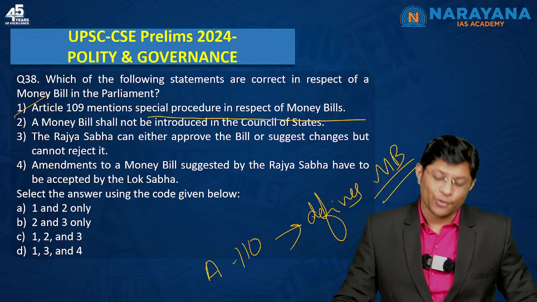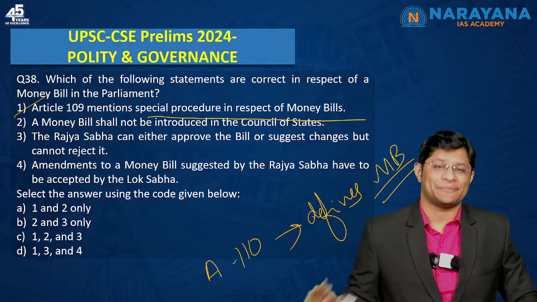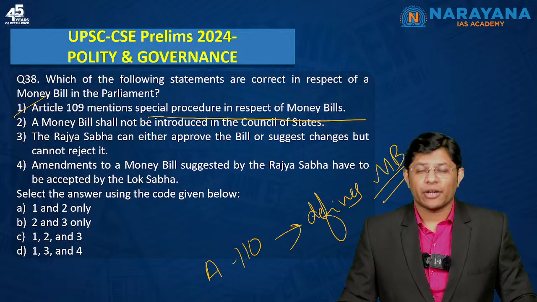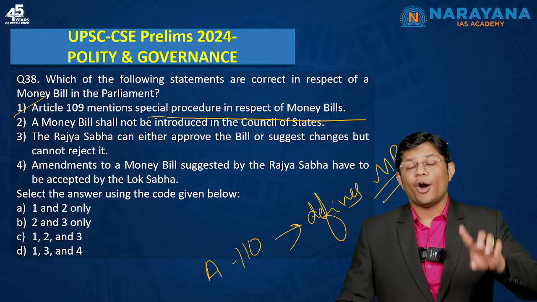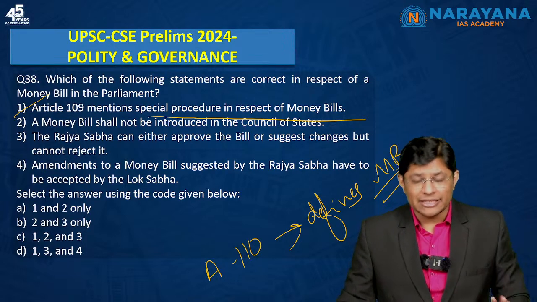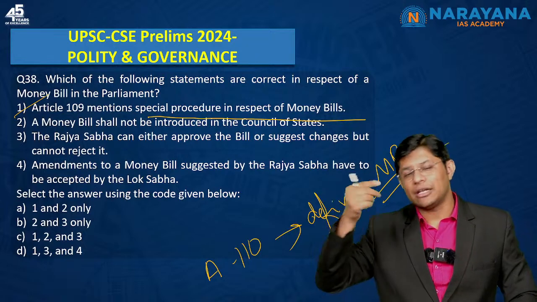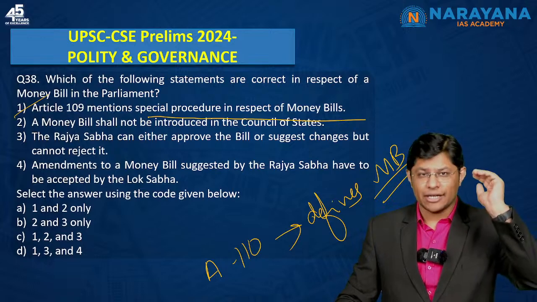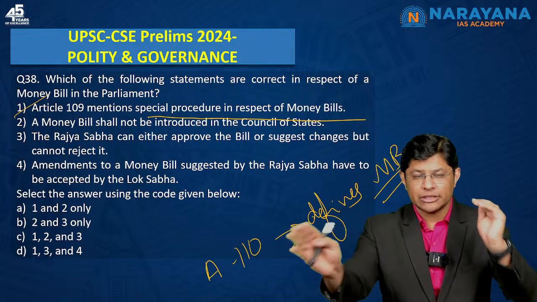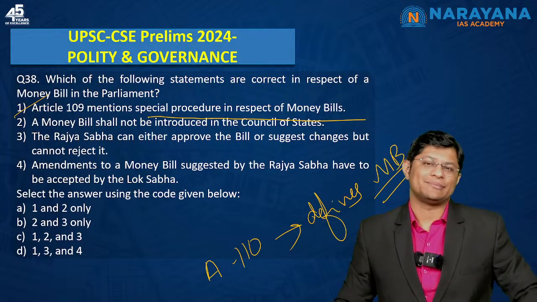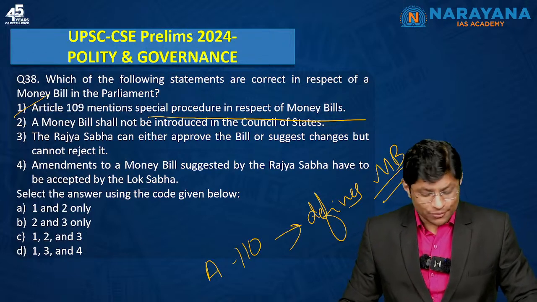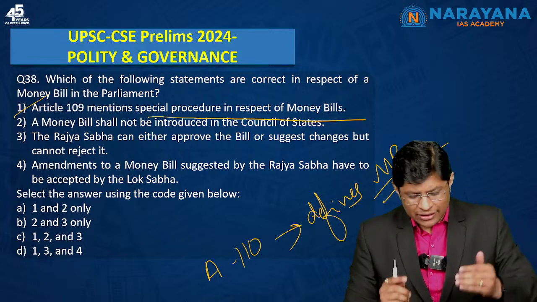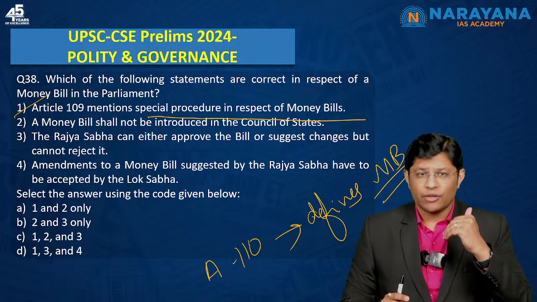Now you can go wrong with this statement. There's a high chance that you might go wrong with this statement. But if you refer to the last page of Indian Parliament, there's a list of articles mentioned there. On that page, it's given Article 109, special procedure, 110 defines money bill. Right? So you need to be careful when dealing with such questions. Now, the other three statements are relatively very easy, right?